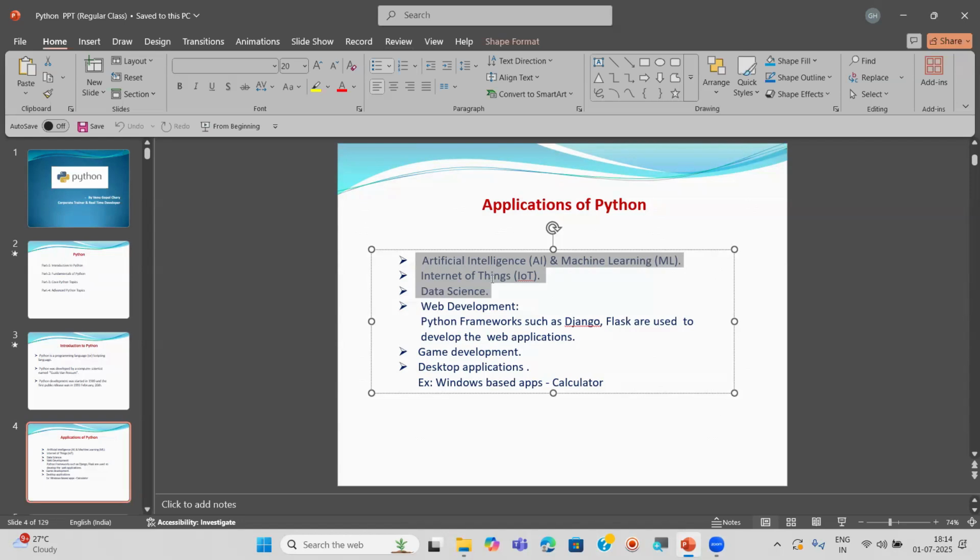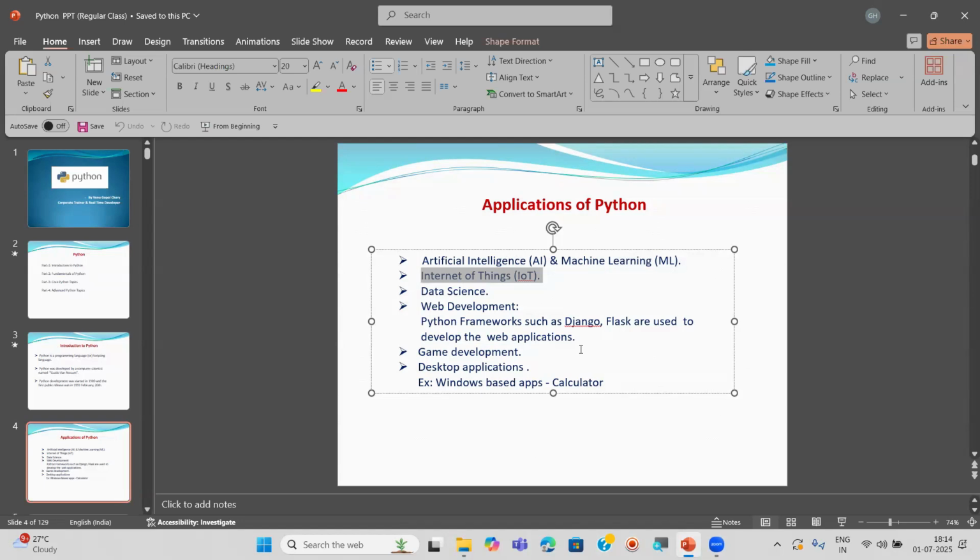Next, IoT stands for Internet of Things. It is also one more latest technology. In that also we are using Python. Internet of Things means what? The things are products, especially the electronic products, which we can control and manage with the help of the network or internet. Such types of things are called Internet of Things.